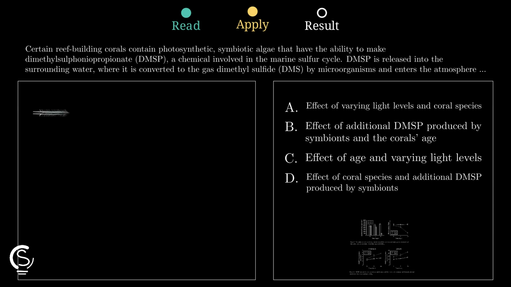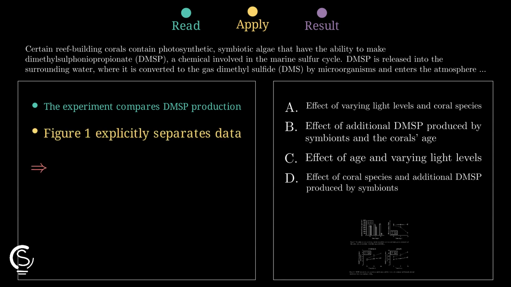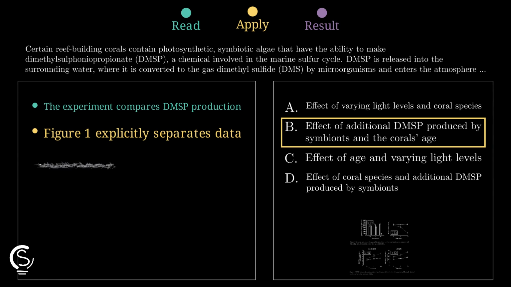Then Figure 1 splits the data into juvenile and adult coral under normal and stressed conditions, which means age is another variable built directly into the experiment. Nice. That makes the added relationship symbiont-produced DMSP plus coral age, while light levels and coral species never appear anywhere in the described setup.